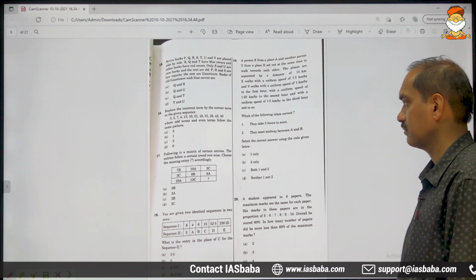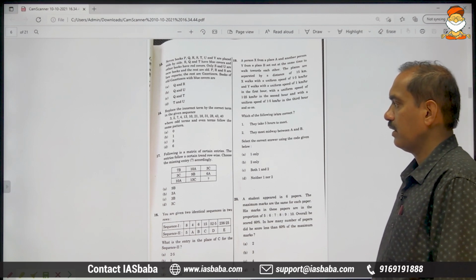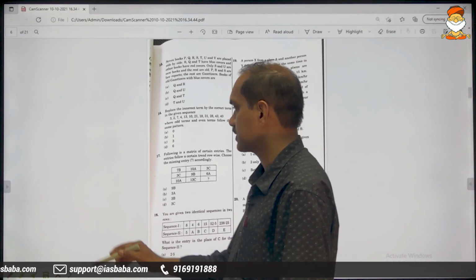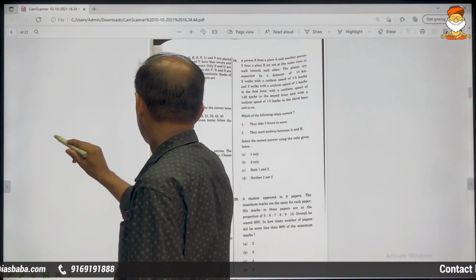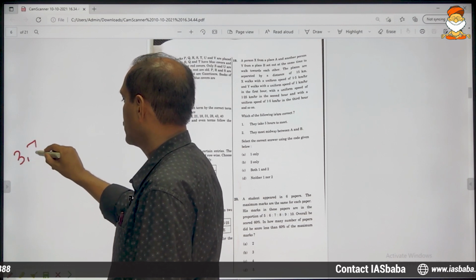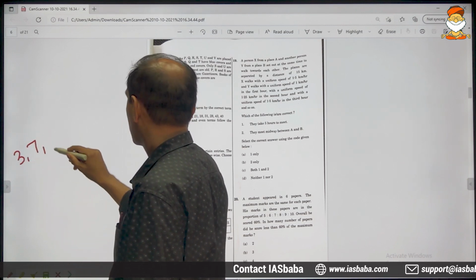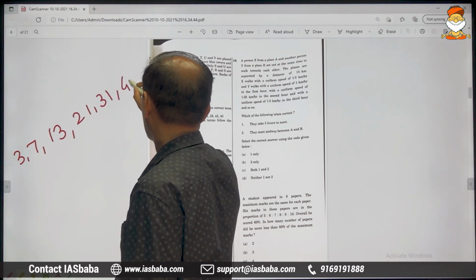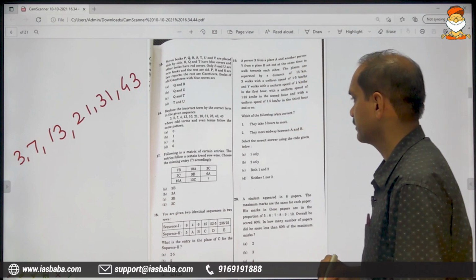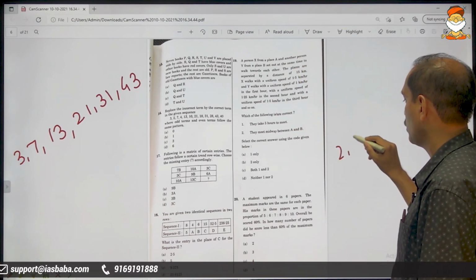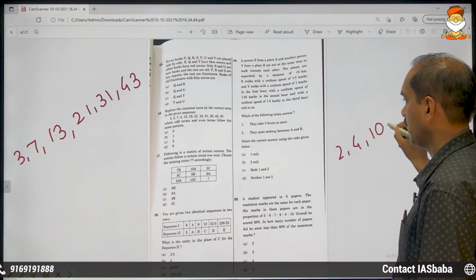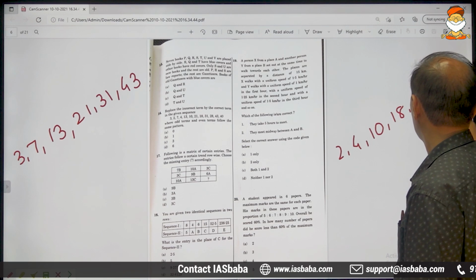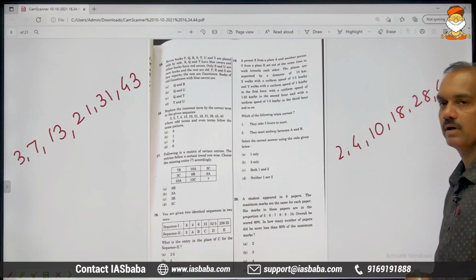Let me write only the odd numbers first. Which are odd numbers here? 3, 7, 13, 21, 31, 43. These are all odd numbers. Which are even? 2, 4, 10, 18, 28, 40, all these are even numbers.